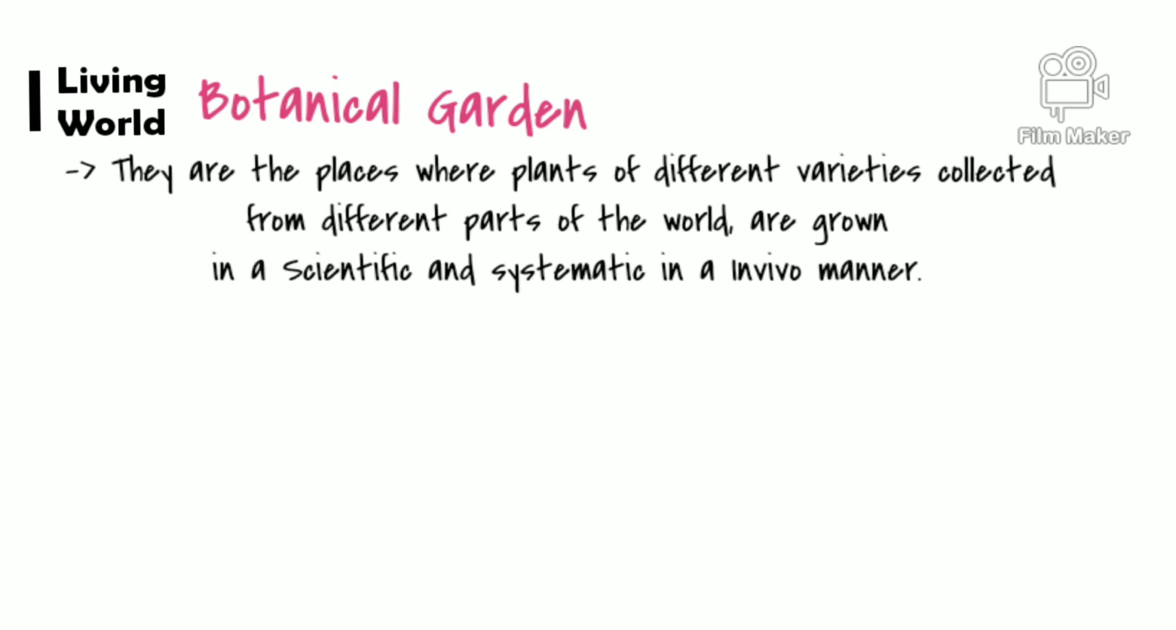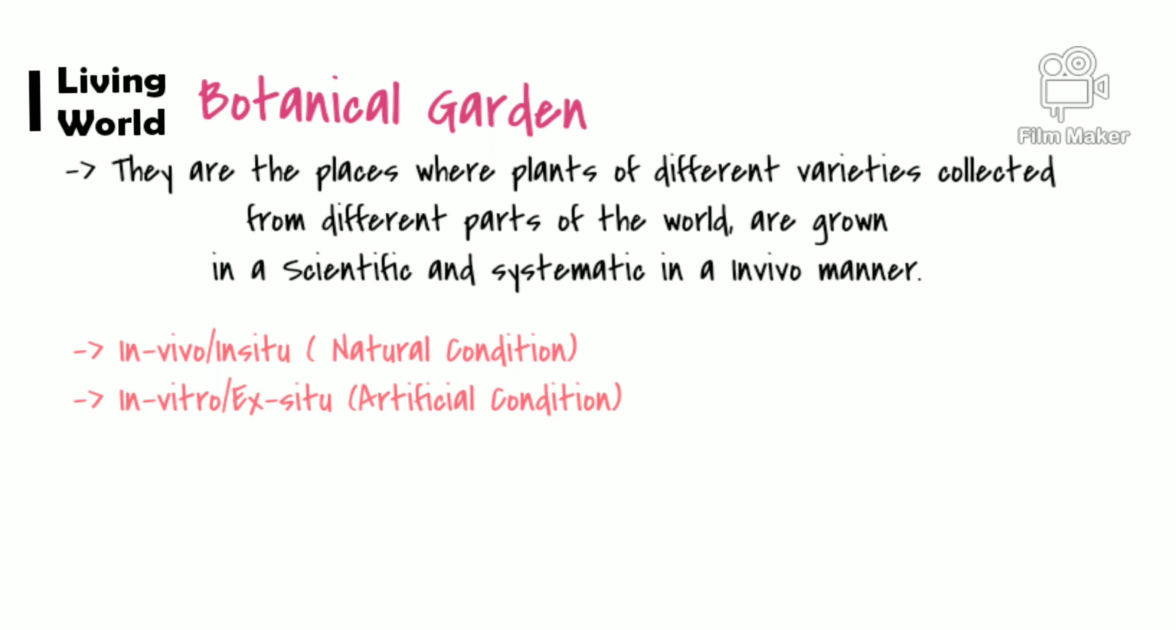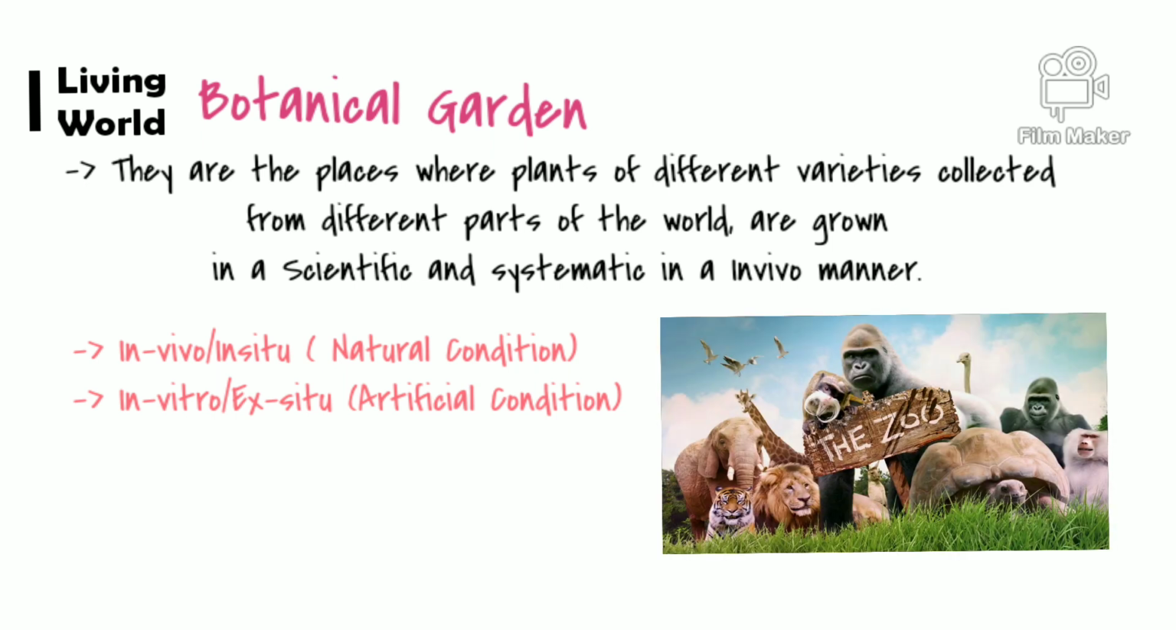Botanical gardens are places where plants of different varieties, collected from different parts of the world, are grown in a scientific and systematic manner. In vivo and in vitro: in vivo means in natural conditions, and in vitro means in artificial conditions. Like when you go to the zoo, a zoo is an artificial condition where all the animals are kept in an artificially designed environment. In vivo is where they are preserved.